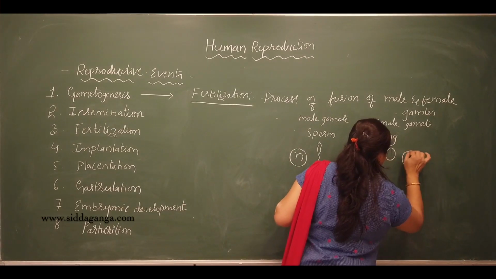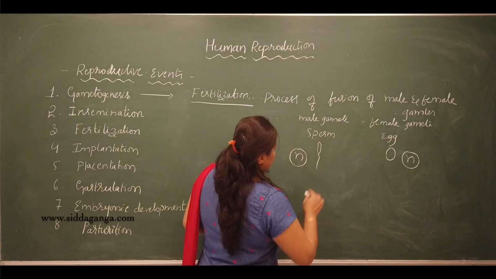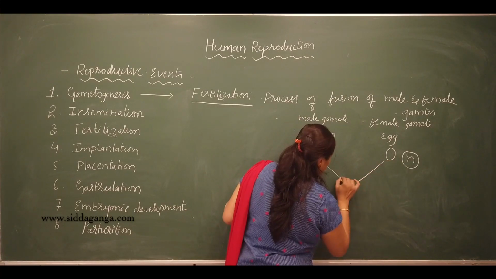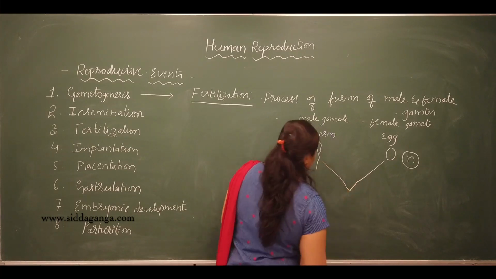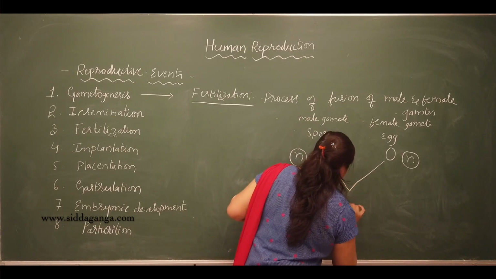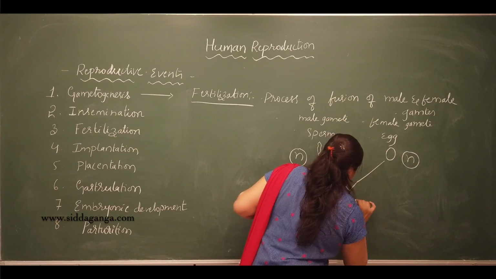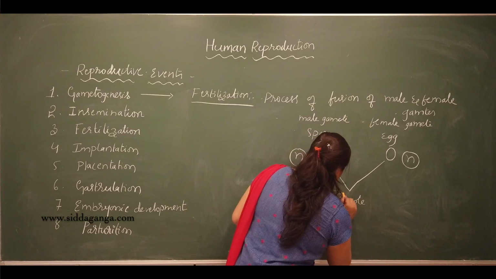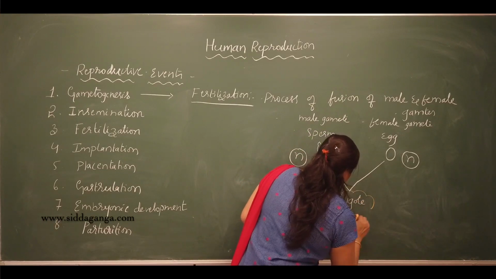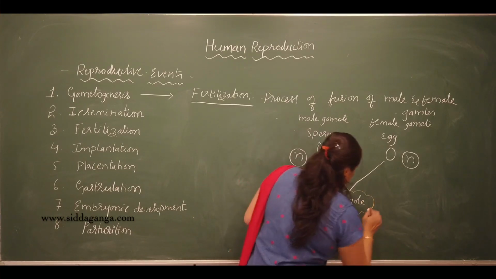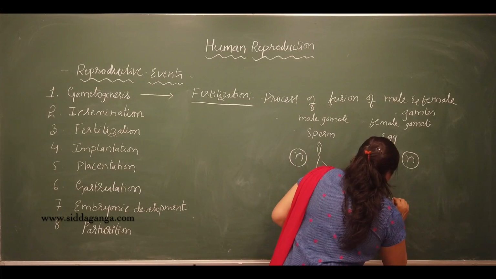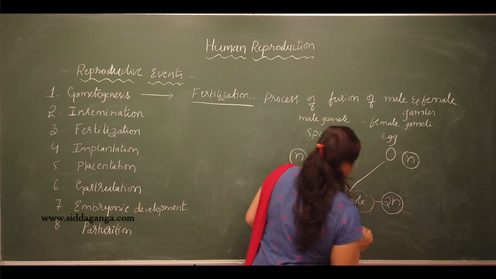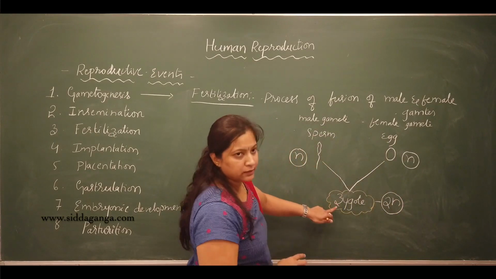The fusion of gametes is also called syngamy, and it results in the formation of a zygote. The zygote is diploid. It consists of two sets of chromosomes and is represented by 2n. The zygote is a single cell.